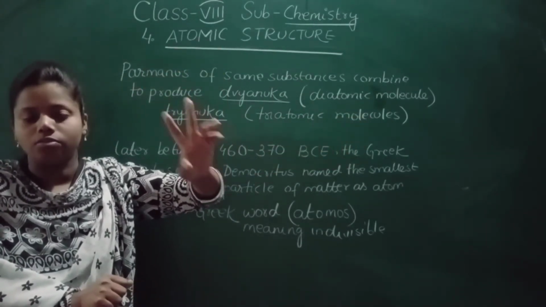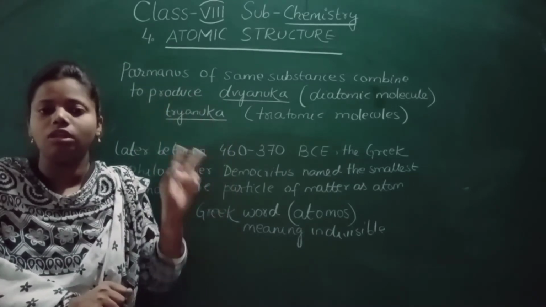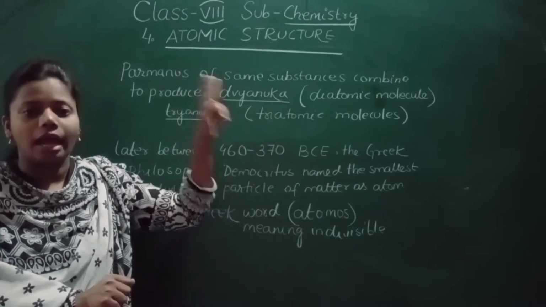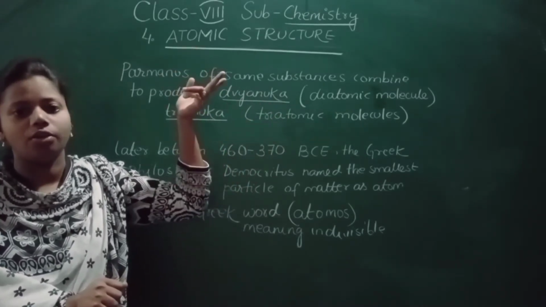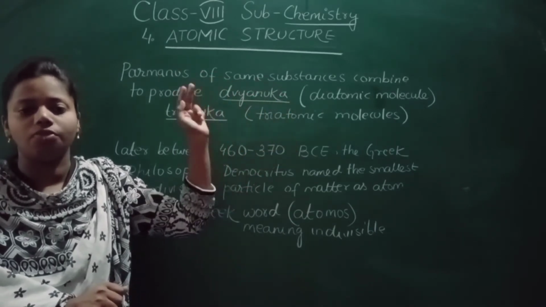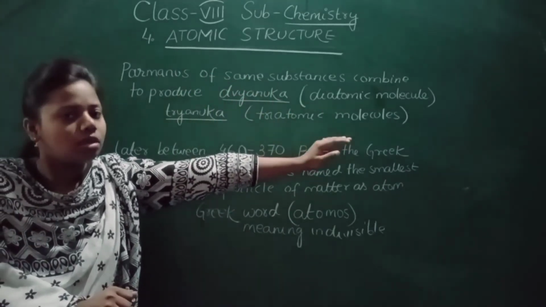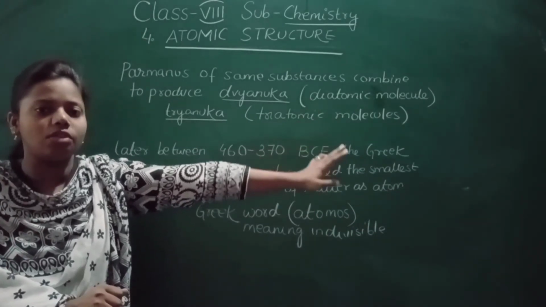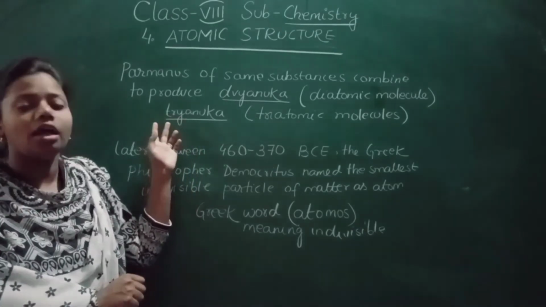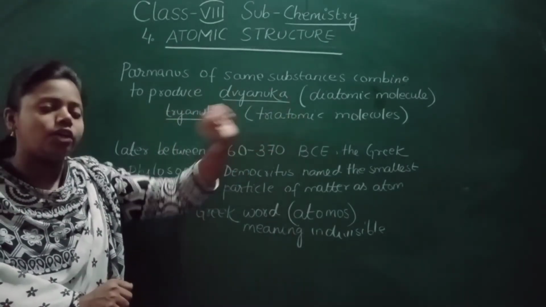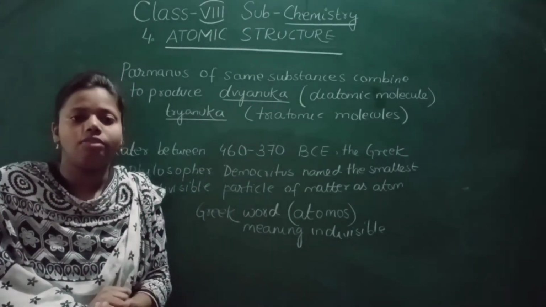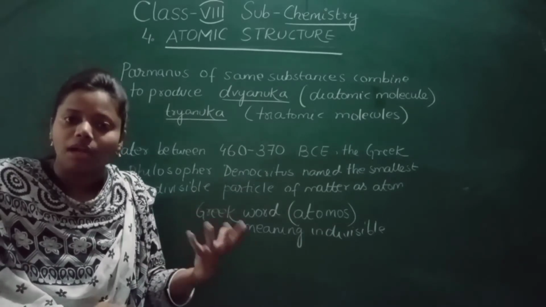When two atoms of the same substance combine, what will it form? It will form Divyanuka. Before it was Parmanu. So when two Parmanus of the same substance combine, it forms Divyanuka, and we call that a diatomic molecule. When atoms combine, they form a molecule. If three Parmanus combine, it forms Trianuka, and we call that a triatomic molecule.